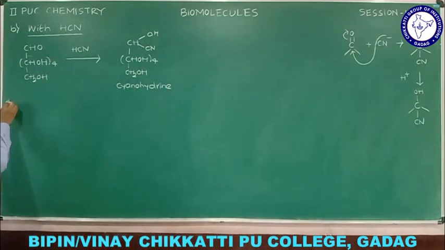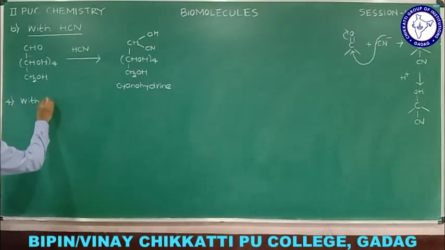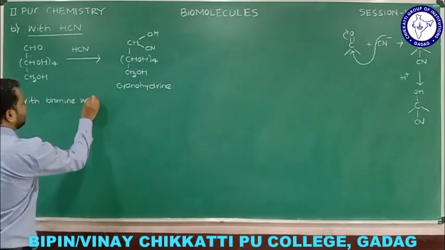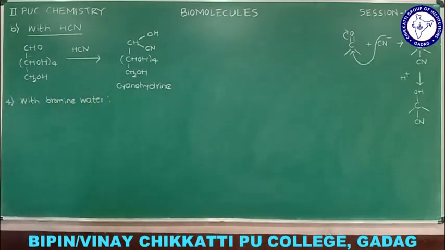So now we will see the fourth one. In the fourth one we will see what happens when glucose reacts with bromine water. So now CHO, CHOH four times, that is the structure of glucose I am going to consider.